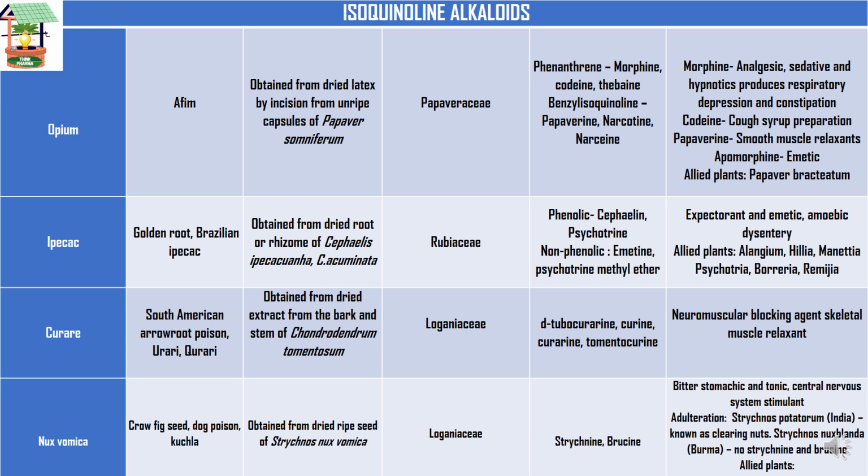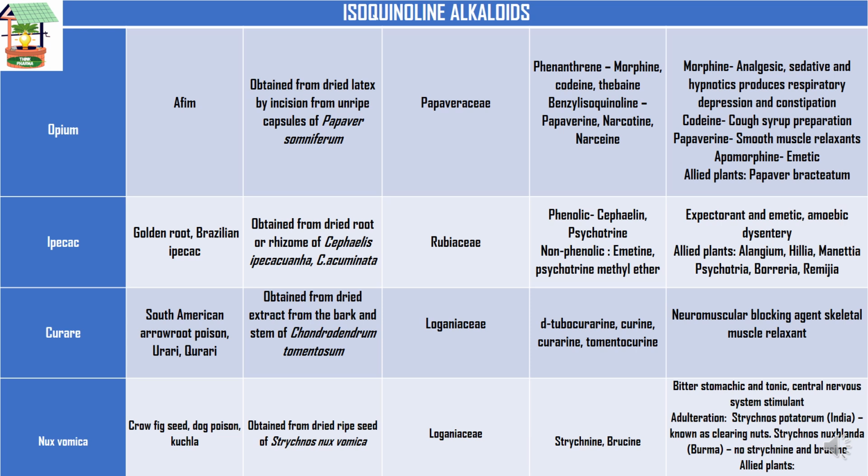The phenolic is cephaeline, psychotrine, and the non-phenolic is emetine, psychotrine, and methyl ether. The uses are expectorant, emetic, and for amoebic dysentery, and some allied plants are Ronabea, Uragoga, Manettia, Psychotria, Borreria, and Remijia.